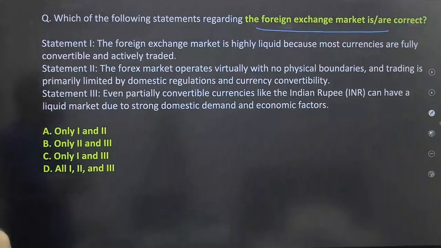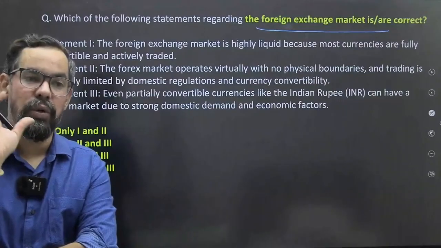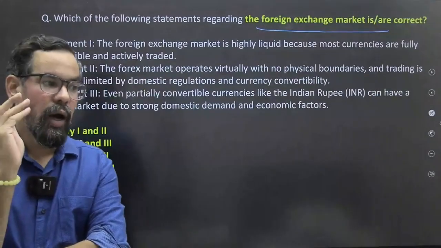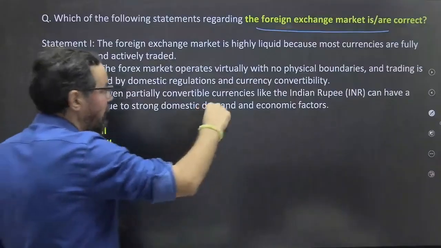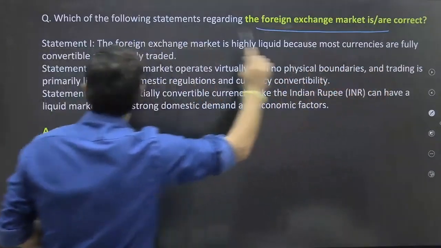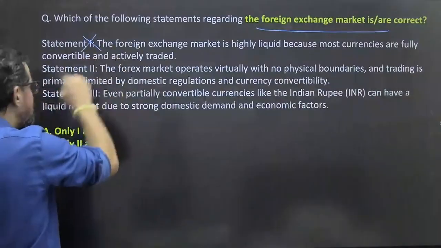Foreign exchange market is highly liquid, but most currencies are fully convertible and actively traded. Not most currencies, only a few currencies. Currencies like dollar, euro, yen, pound. So there are only a few currencies that are fully convertible. Otherwise, for most currencies we have to use the cross rate. We'll not go with this one.